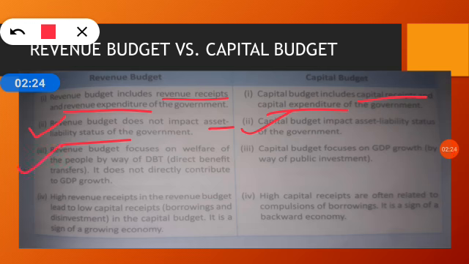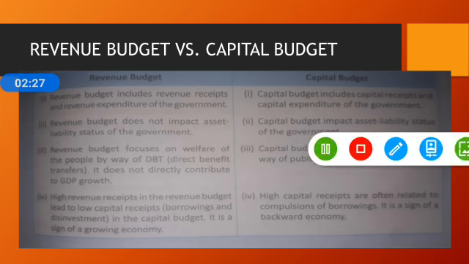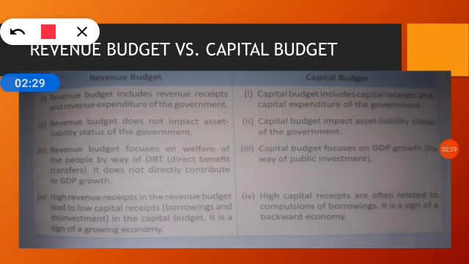Clear? The third is revenue budget focuses on the welfare of the people by way of direct benefit transfers. Clear? When we have the revenue budget, means if we are talking about revenue expenditures or revenue receipts, then it benefits the public by giving direct benefits. It does not directly contribute to the GDP growth, because these are unilateral payments, means nothing is being paid in return to the government for these expenditures, which are known as revenue expenditures. Clear? These are the direct benefit transfers.